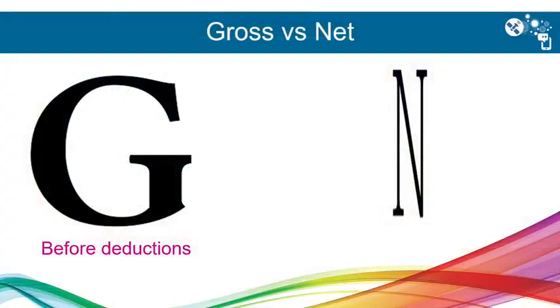Gross salary or wages is before deductions, and the net salary is after deductions. So if somebody earns 40,000 gross salary per month, that does not mean that they get paid 40,000 into their bank account. They will get much less than that after all the deductions. And we say that the net salary is then the spendable, what you have available to spend. That is what will be paid into your bank account.